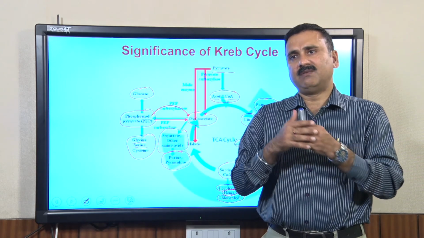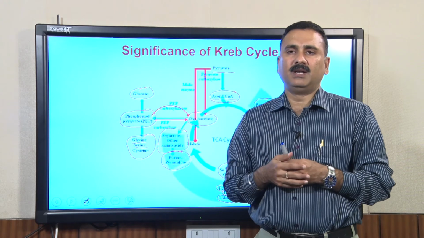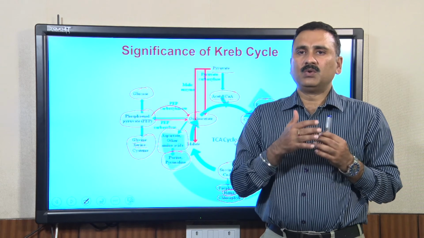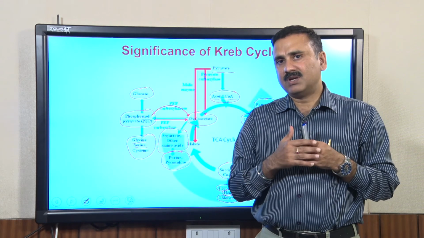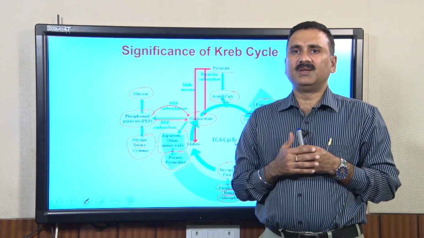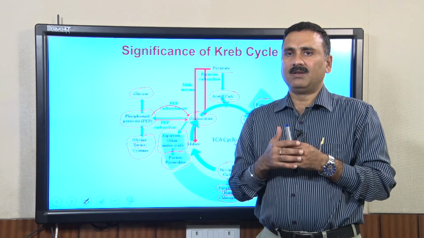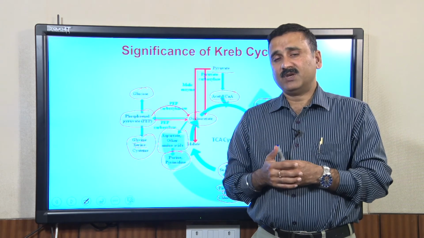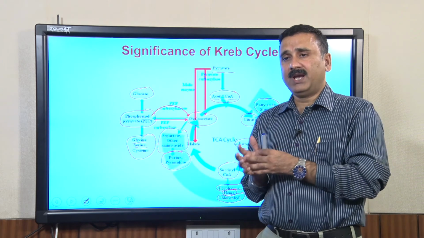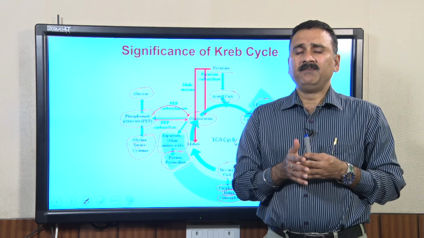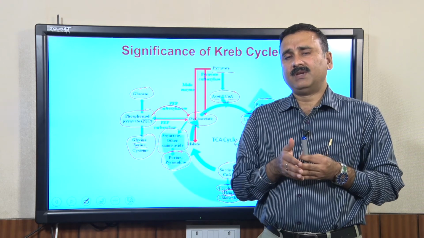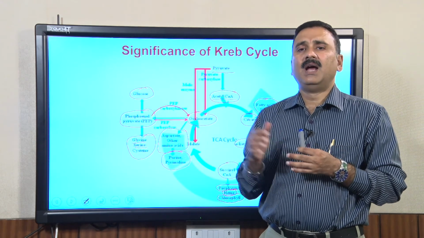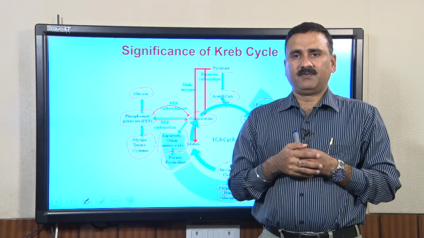So all this NADH and FADH will go to the electron transport chain, where the different electron receptors receive these molecules and process them to generate ATP, and in this electron transport chain oxygen is required. So if oxygen is present, the Krebs cycle will run, and there will be energy generation.